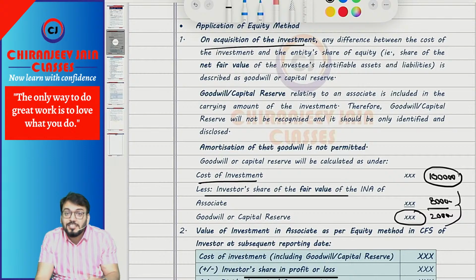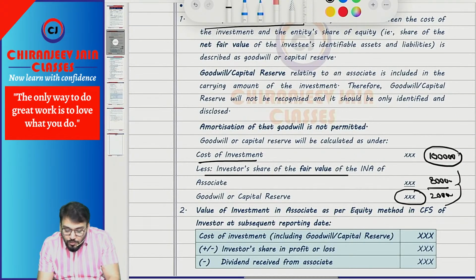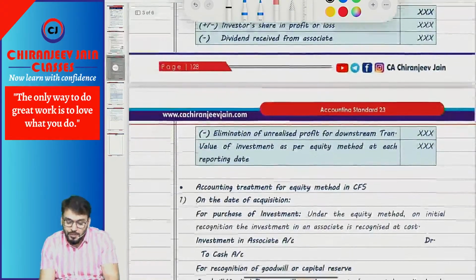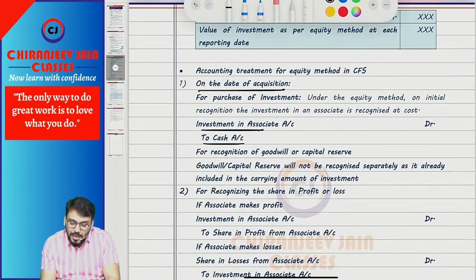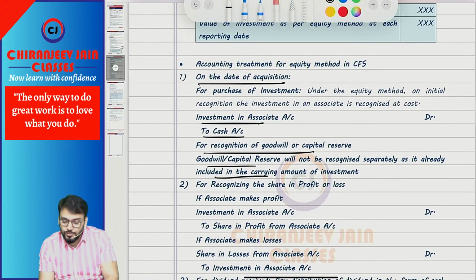We will not recognize it separately because it is already included in the carrying amount of investment. Understood? So no separate journal entry will be done for goodwill or capital reserve. On the date of acquisition we have already passed the entry: investment account debit to cash. For goodwill or capital reserve no journal entry, only it will be disclosed.